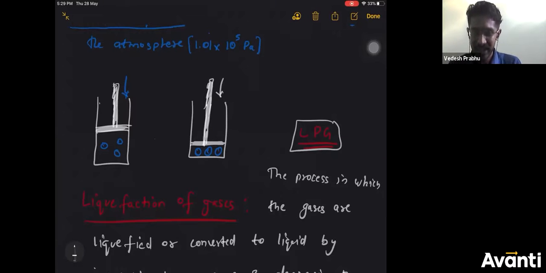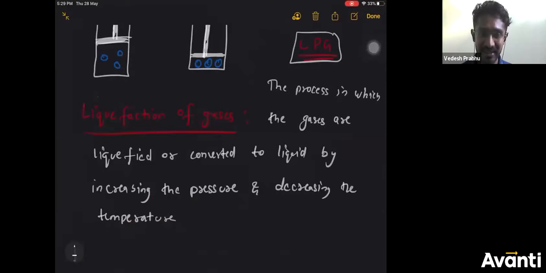Liquefaction of gases is taking place over there. If you understood this, please click on the yes icon. Pressure is increased and temperature is decreased.